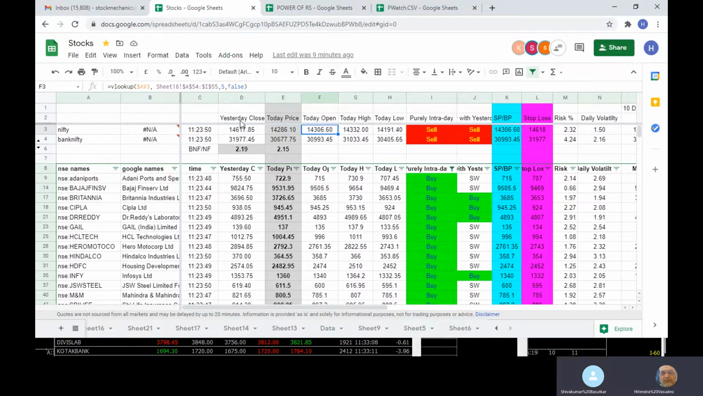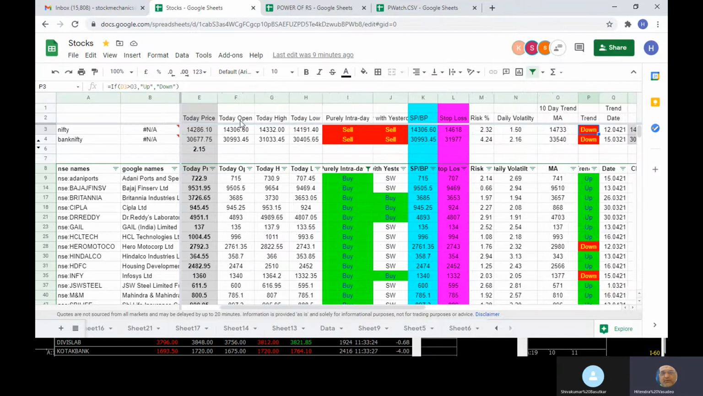Today's open. What is the open price of the day? These are spot prices, not future prices. Today's open, and up till now, whatever is today's high, and up till now, whatever is today's low. I will come to the sell and buy later.